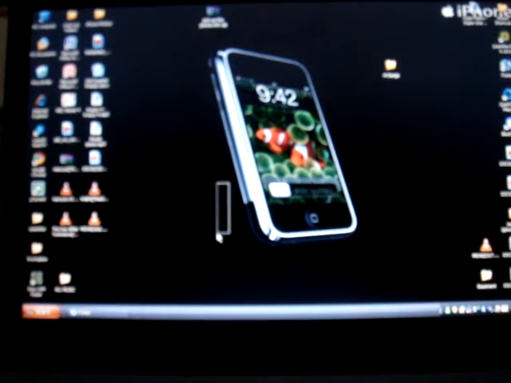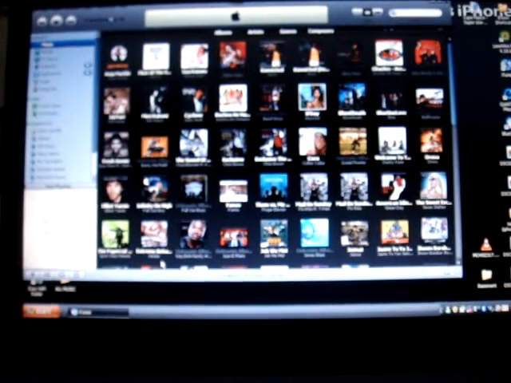I just found this out on Google. You can make free ringtones for your iPhone. So first of all, you need an iPhone, and what you do is you go on your iTunes. I've already opened mine, and there it is. That's my iTunes, and I just want to choose any song.